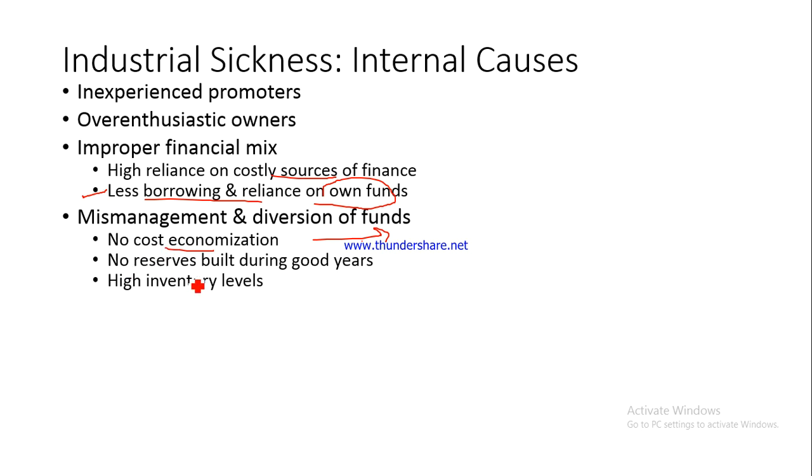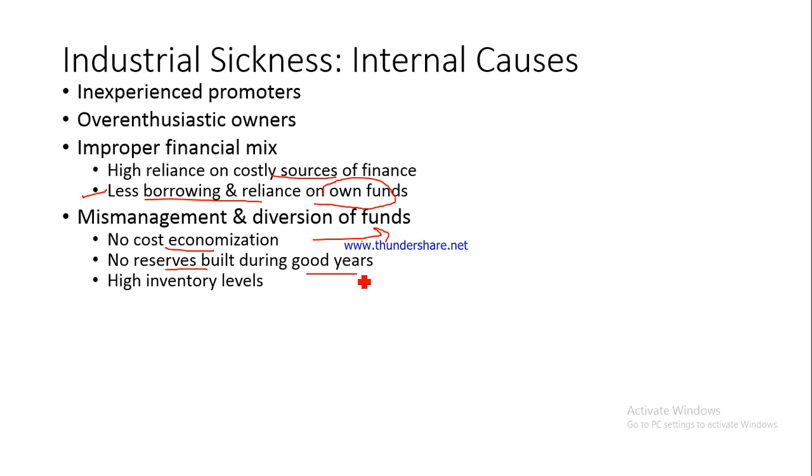Many a times the industrial enterprises do not build reserves when they have good years, which means when they are earning a lot of profit, they do not save some of this profit as reserves. They do not save some of this profit for future use. I hope you have read about own reserves in financial management. Since they do not keep a significant amount of own reserves for future use, what will happen?